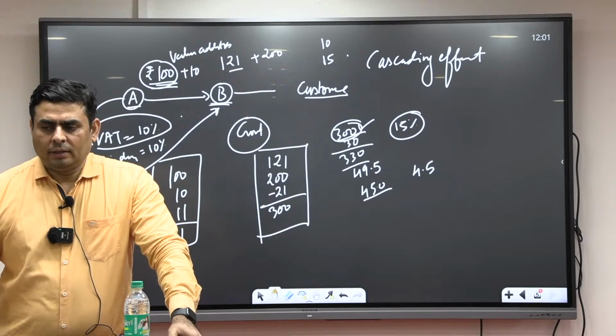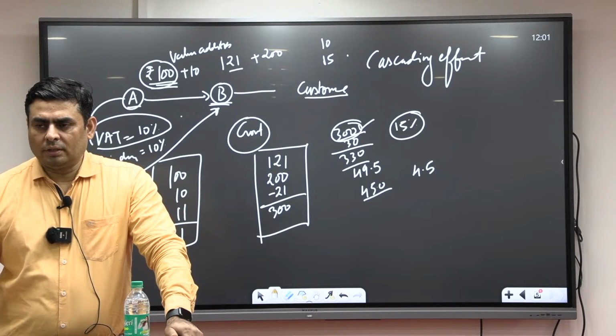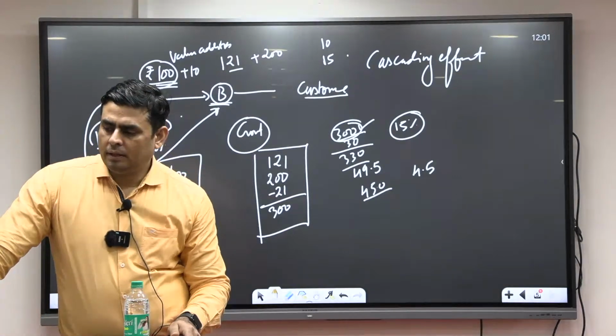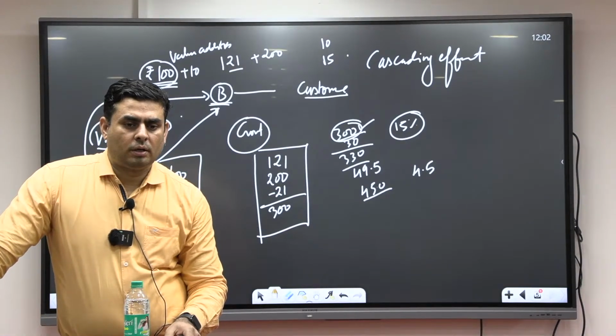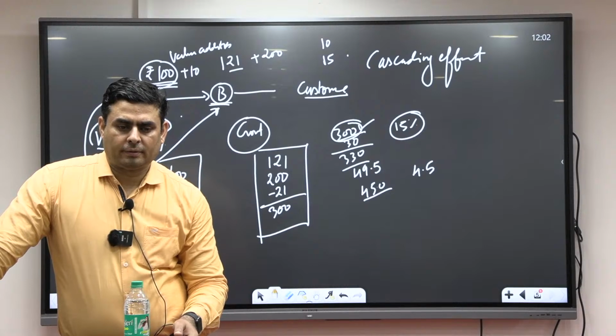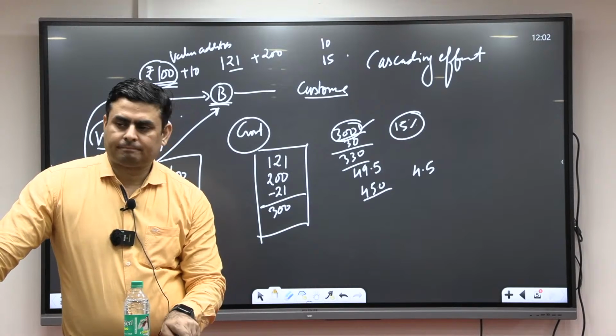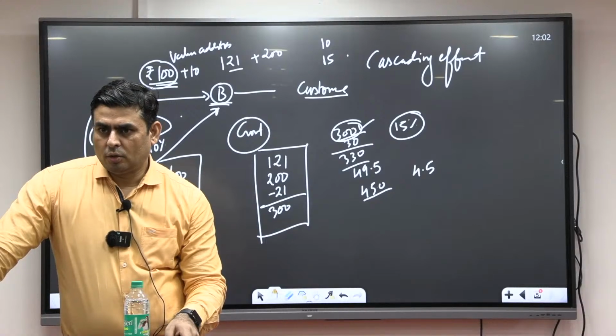And voting in the GST Council is based on weightaged voting.